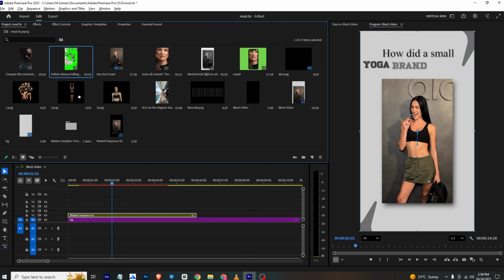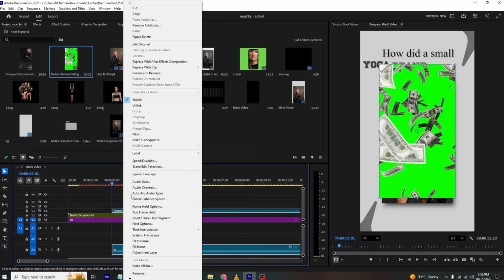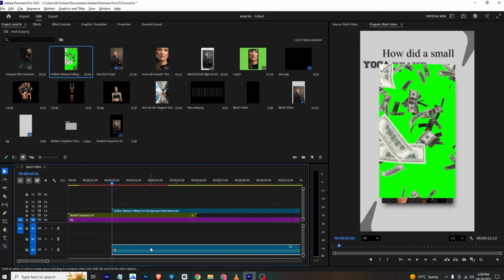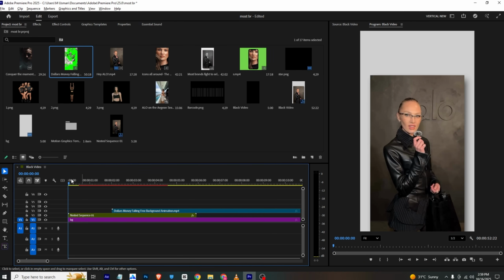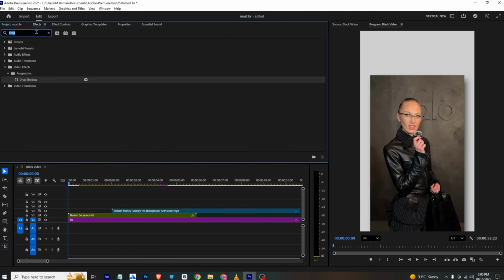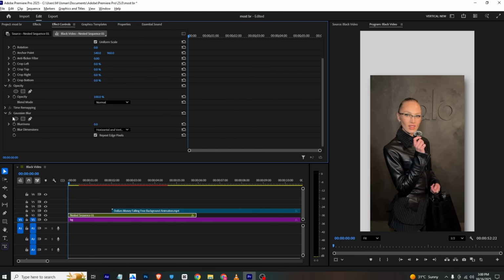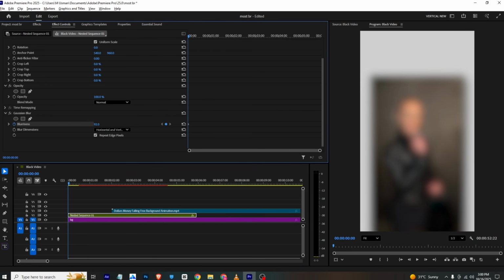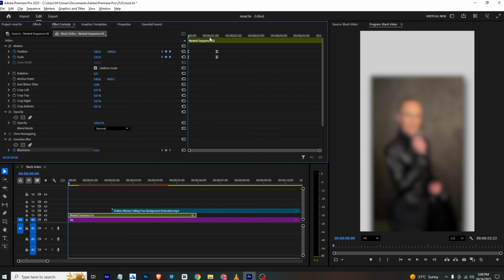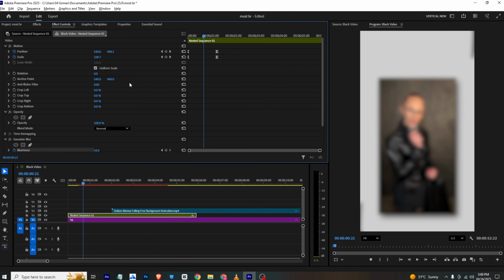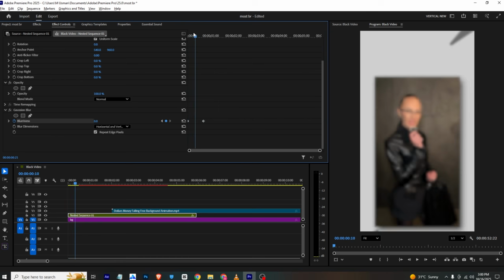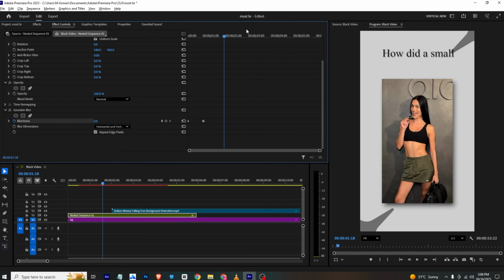So I can go here like this and unlink it. Make sure to delete it. Now at the start there will be a bit of blur. I forgot, so I will go and add blur, like here, and go to effects control. I will set the blurriness keyframe to approximately 200, or something like 54. And when this comes approximately here, I will make it back to 0. So it will be like this.